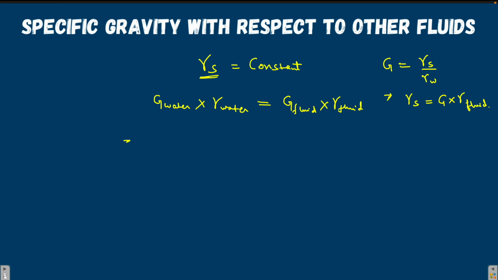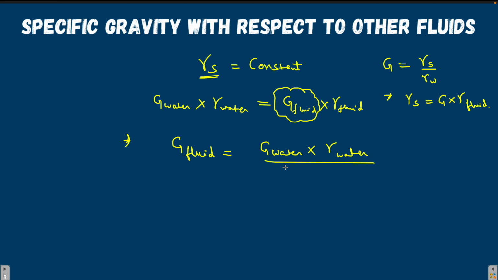So from here we have to find the specific gravity with reference to the fluid. So specific gravity of the substance with reference to a different fluid will be specific gravity with reference to water into unit weight of water by unit weight of that fluid.